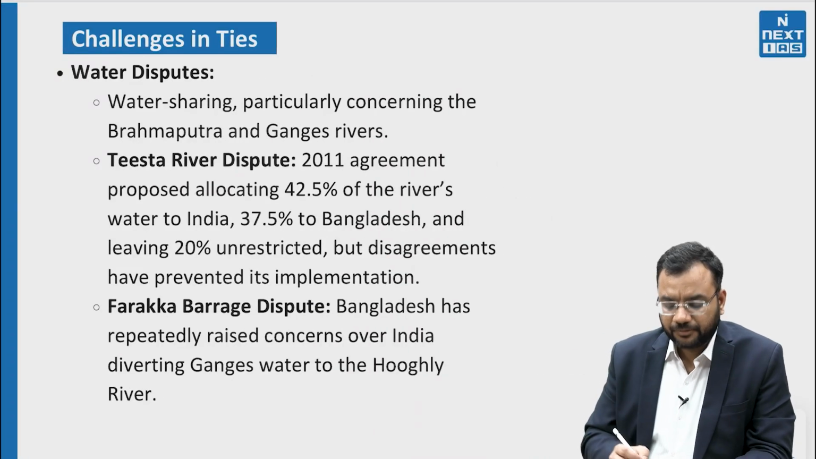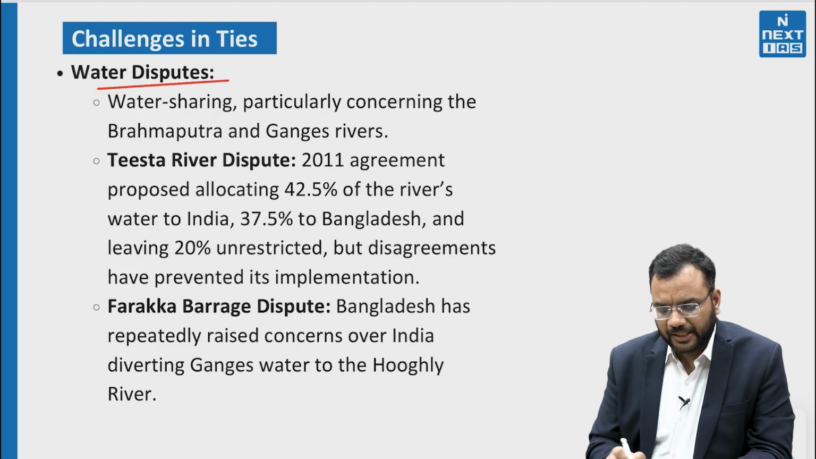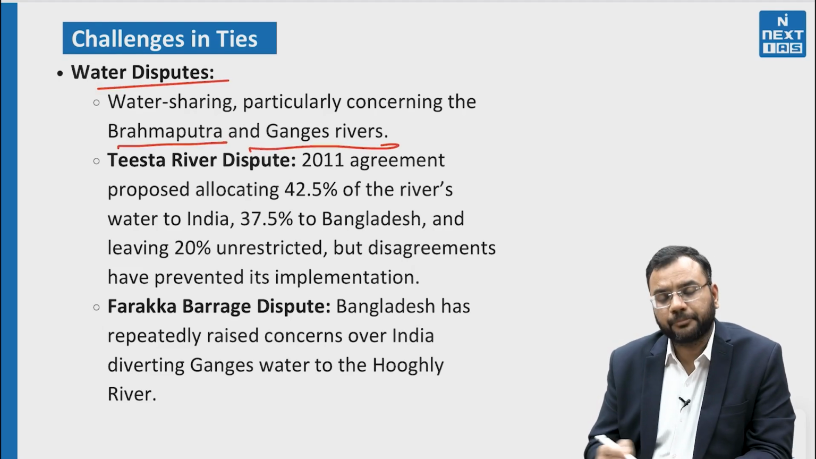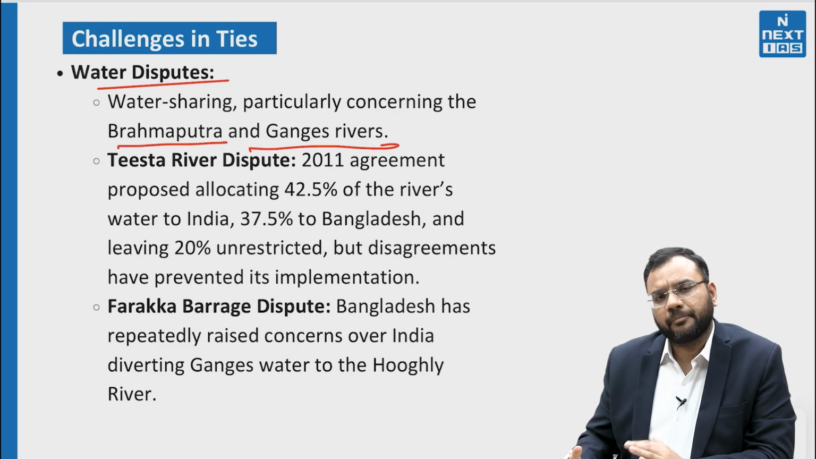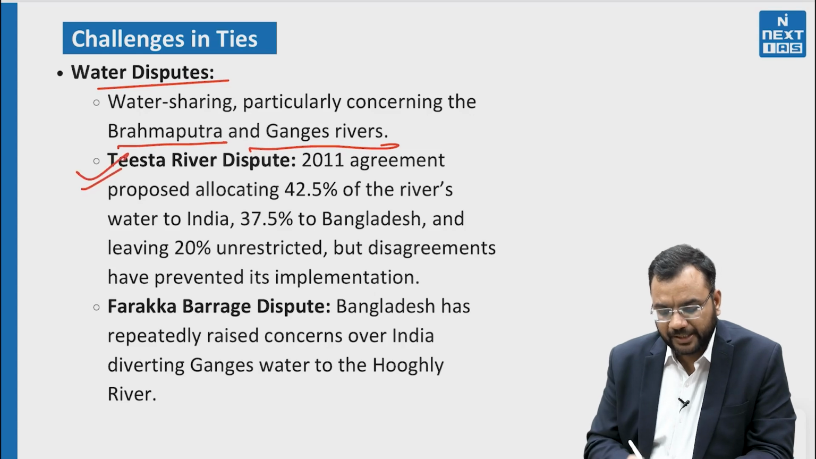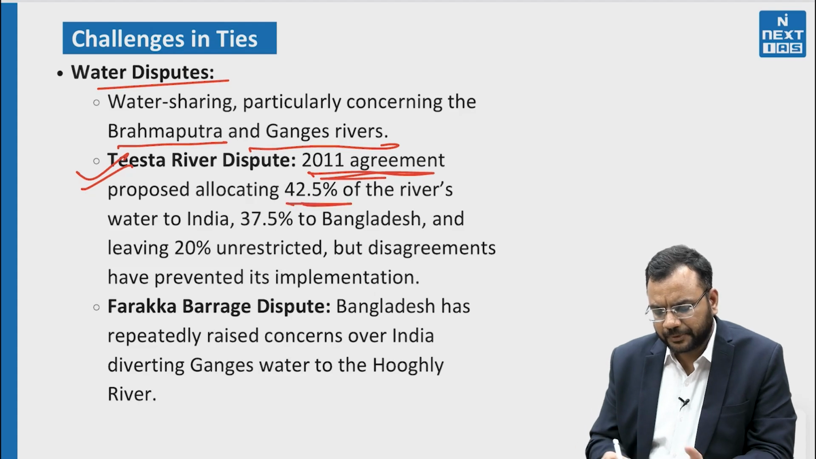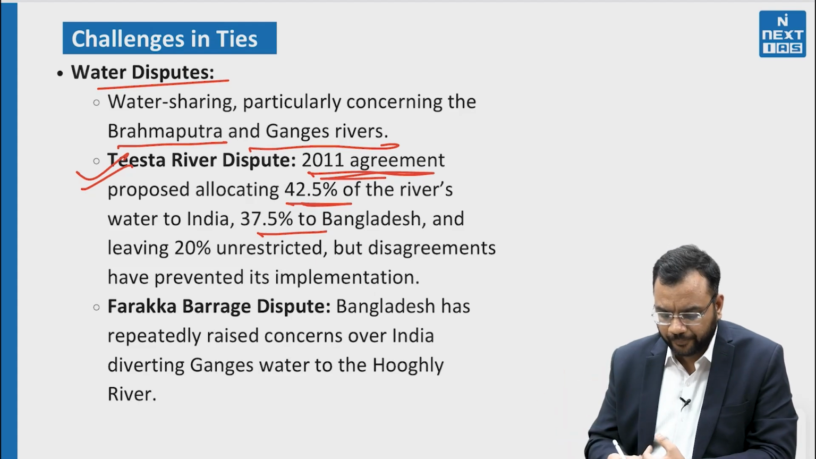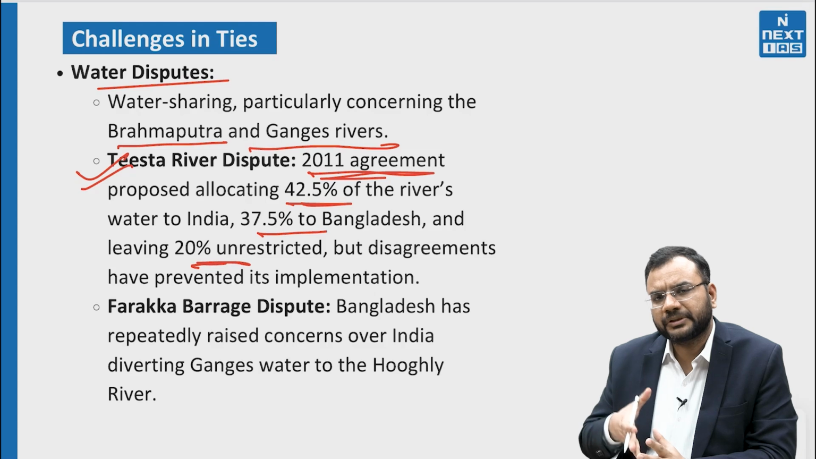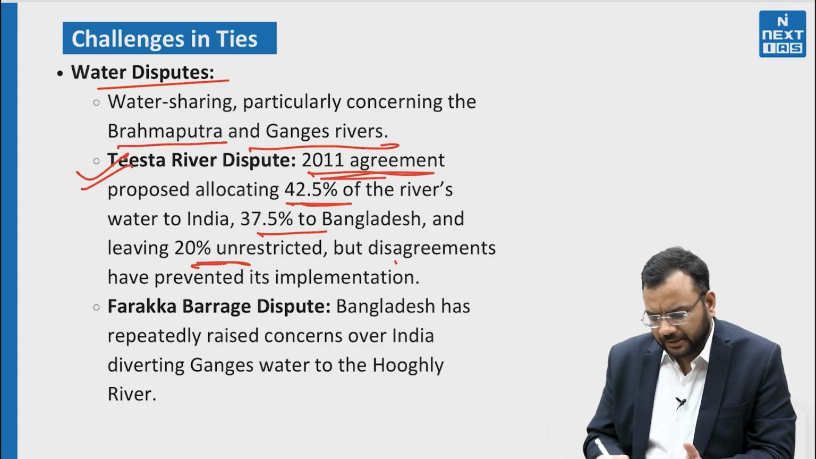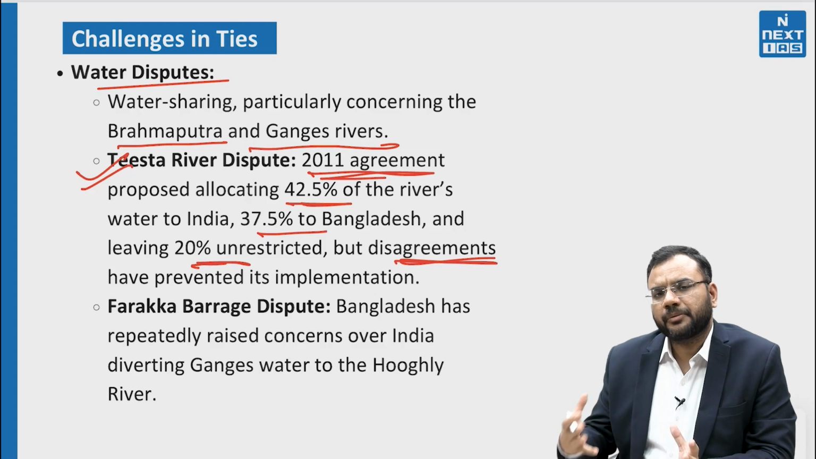There are some other areas which we have already mentioned, that is water dispute, like water sharing, particularly of the Ganges and Brahmaputra rivers. A lot of tributaries of the Brahmaputra and Ganges flow in the region, and there is always an issue of water sharing between riparian states. Like the Teesta river dispute. In 2011, there was an agreement which proposed that 42% of the river's water will go to India and 37.5% to Bangladesh, leaving 20% unrestricted so that flow in the channel will be maintained. But this agreement is still not being implemented, or it is not being agreed by the two countries.